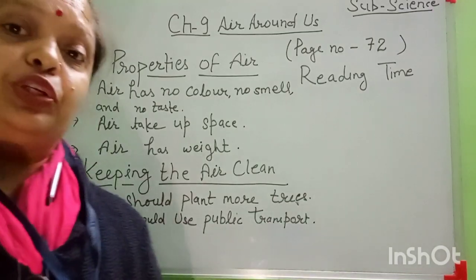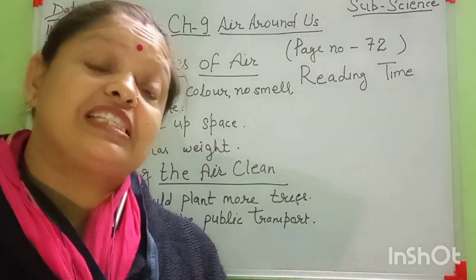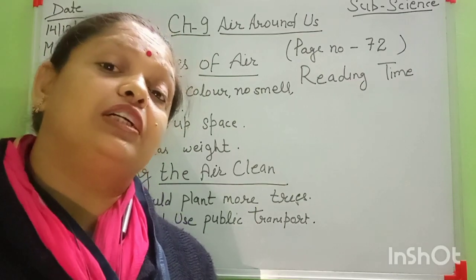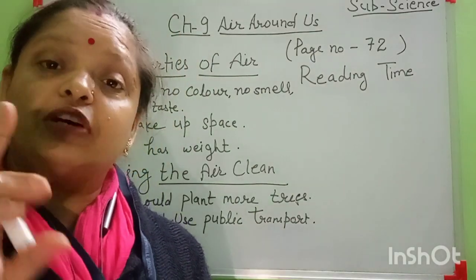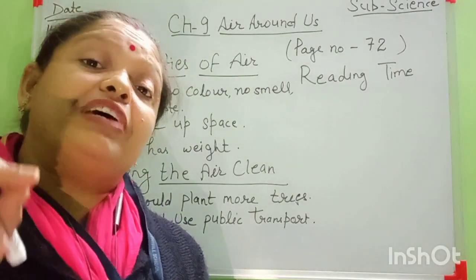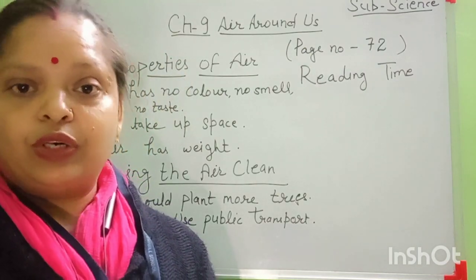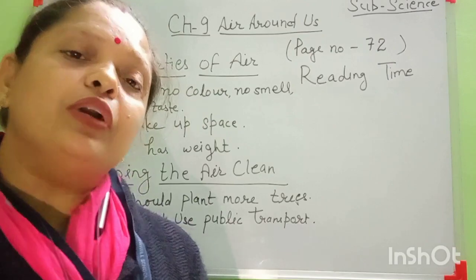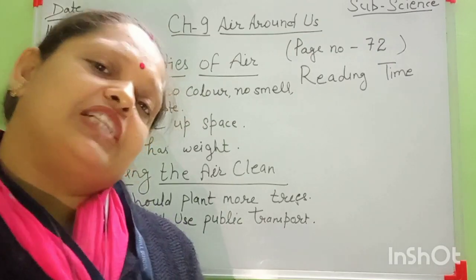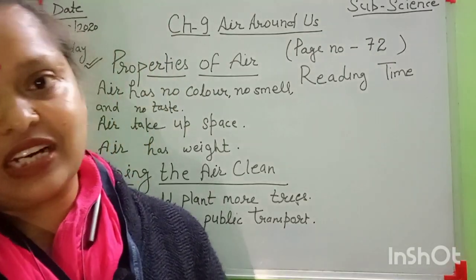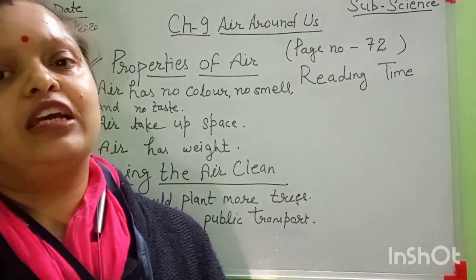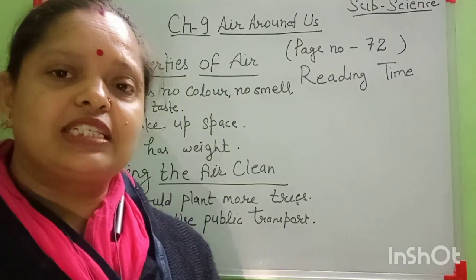I gave you the example of 25 to 30 students coming in one bus and reducing air pollution. That is the example of carpool. In carpool they use public transport and reduce air pollution. Understand, students? Yes.